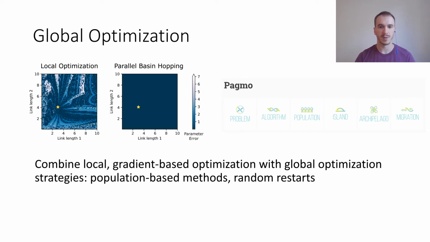Besides basin hopping, we leverage the various other global optimization techniques from the PAGMO library. PAGMO provides population-based optimization algorithms that leverage parallelization and gradient-based optimization to find a variety of solution candidates which are continuously recombined and mutated to approach a globally optimal solution.